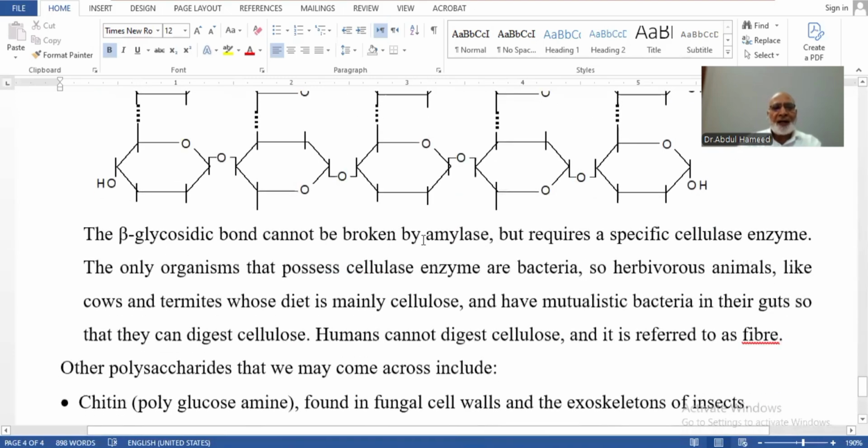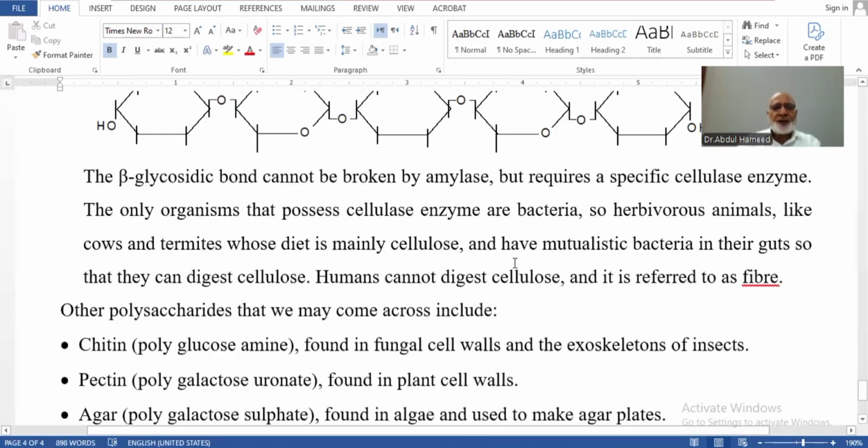The beta glycosidic bond cannot be broken down by the amylase present in our body, but it can be digested by bacteria and certain other microorganisms, present in herbivorous animals like cattle. They digest cellulose with the help of symbiotic bacteria, which is very useful for their nutrition. Humans are not able to digest cellulose, so it is referred to as fiber, and it provides other benefits: as roughage it smooths the peristalsis movement in our alimentary canal.